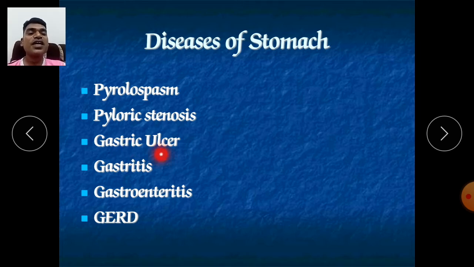Now next is gastric ulcer. It is also called peptic ulcer. In this peptic ulcer, what happens? Due to the bacteria H. pylori, or due to the intake of antibiotics, it erodes the lining of our mucosa, our epithelial cells, our simple columnar epithelial cells are eroded, rupture of the mucosa will occur, and it will expose the blood vessels, due to which blood will come outside.